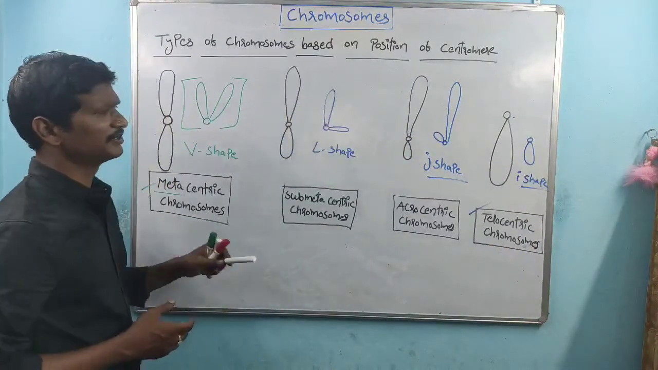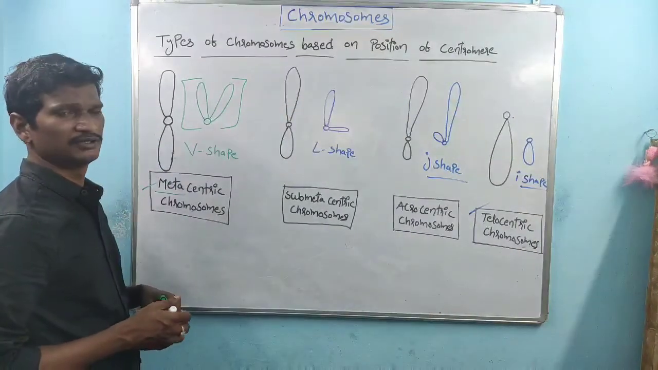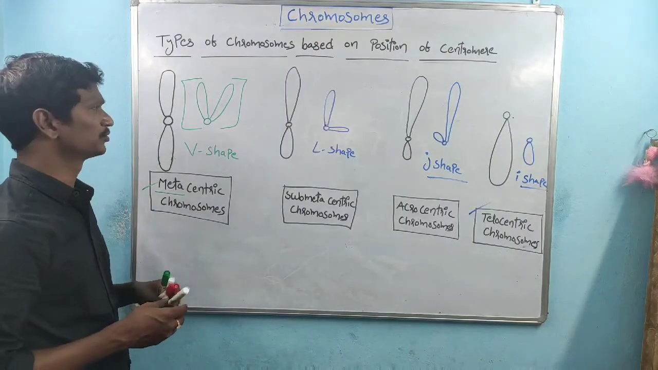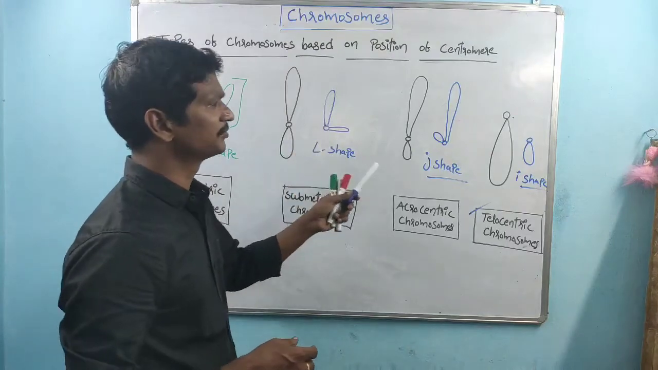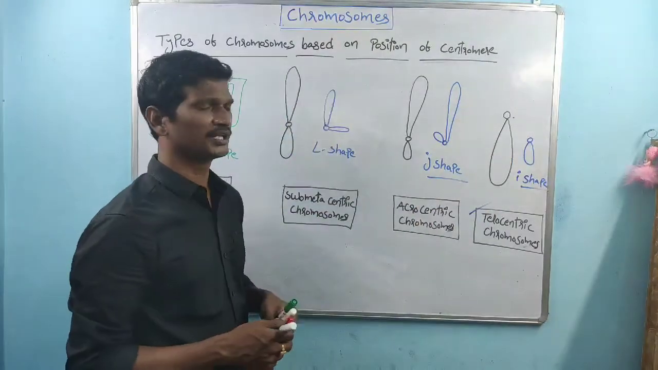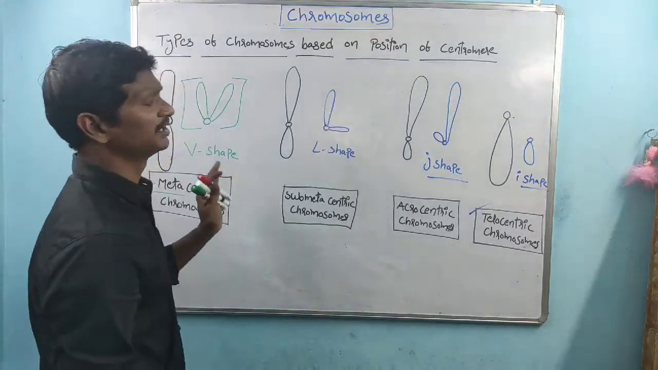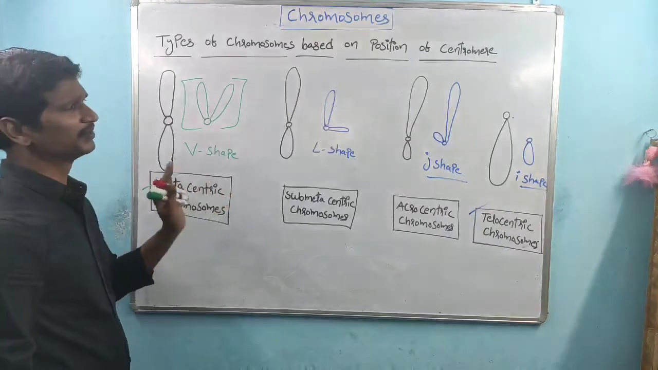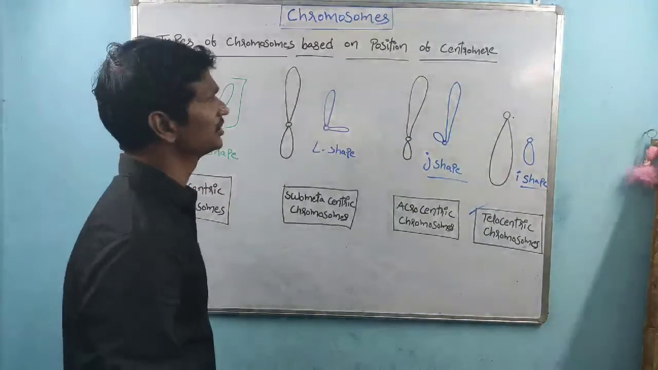That is about the types of chromosomes based on the position of the centromere and the different shapes of the chromosomes, right? V shape, L shape, J shape and I shape. These are the shapes of the chromosomes, and the types of chromosomes based on the position of the centromere.